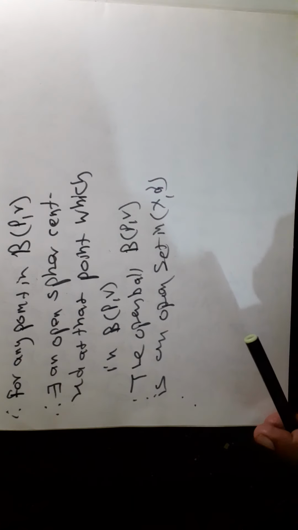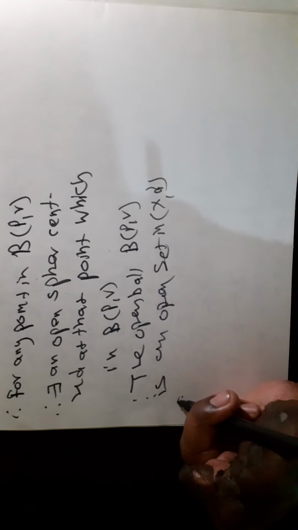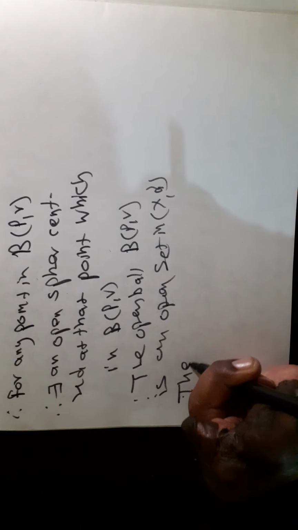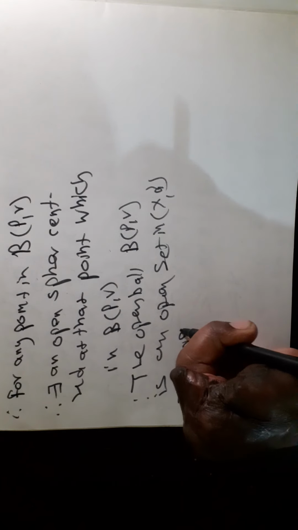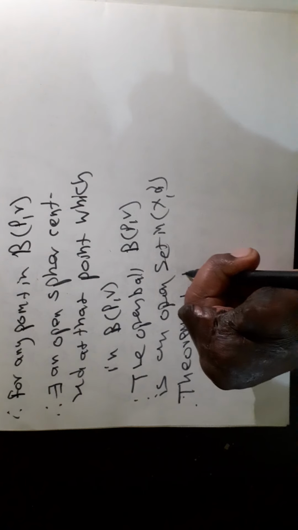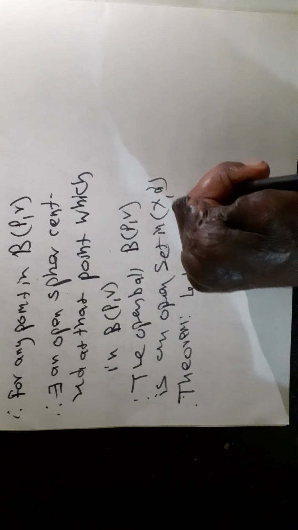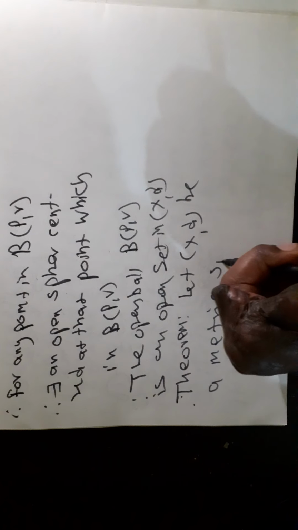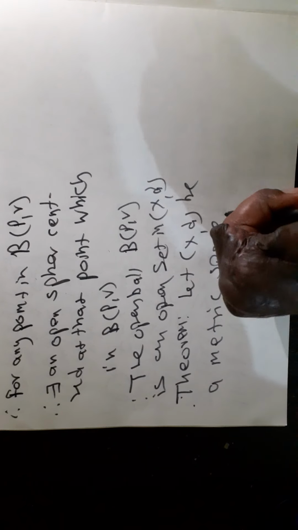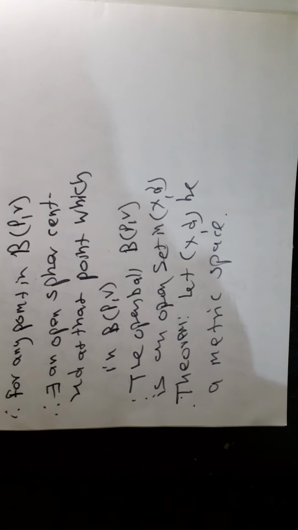Now, let us see another theorem. Theorem. Let (X, d) be a metric space.